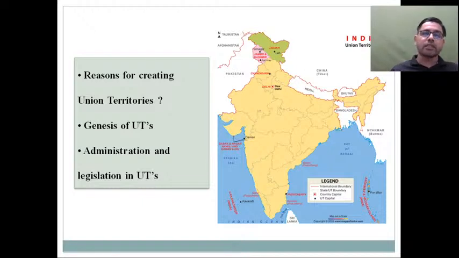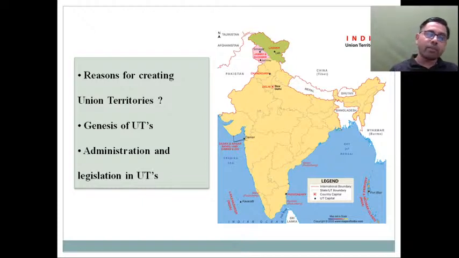So before starting this particular lecture on union territories, I just want to remind you people that we have discussed part 1. The title of part 1 was Union and its territory, where we have discussed how states evolved in India, how a number of territories which were earlier union territories were transformed into states. Very recently one full-fledged state like Jammu and Kashmir was demoted and it was made a union territory. So all these things we are going to discuss in this particular lecture, that is, why we need a territory known as union territory in Indian federal constitution.